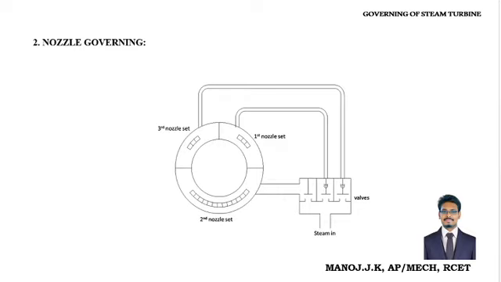Nozzle governing: when you look at the diagram, there are three sets of nozzles. Three to five sets, most probably more than that. Here we have three sets of nozzles arranged in the circular rotor area.